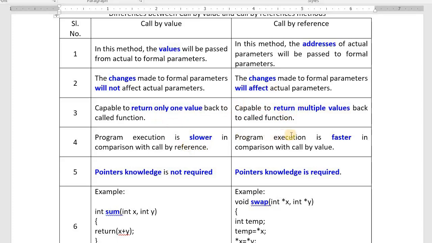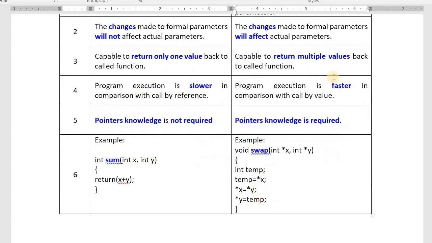Call by reference is faster because we are working with address here, not with the name. But in call by value we work with the memories with its name. Pointers knowledge is not required to work with call by value. Pointers knowledge is required for call by reference. This is a simple example for call by value method. Just now I told you the example for call by reference.